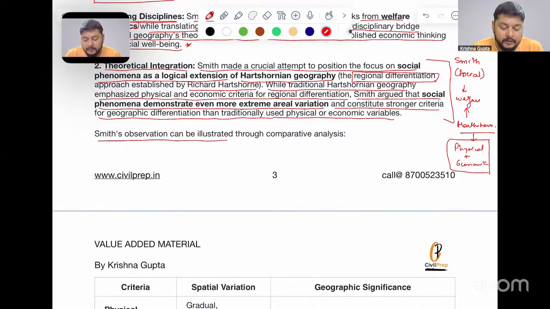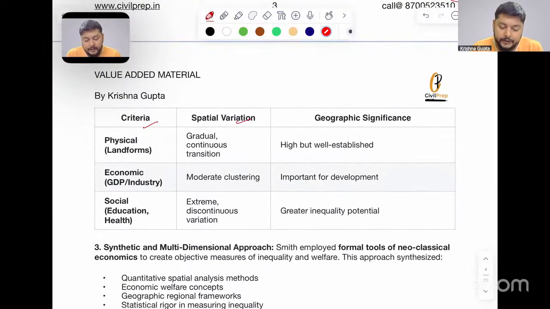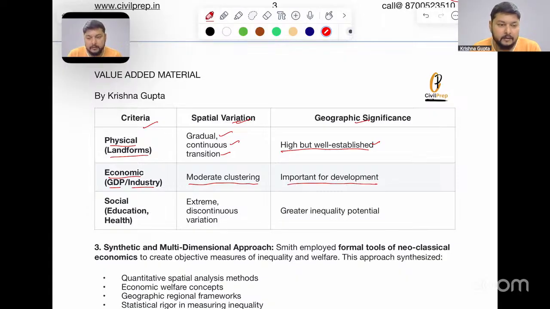Then Smith's observation can be illustrated through a comparative analysis. Criteria, spatial variation, and geographic significance. Physical, that is landforms, is gradual, continuous, with transition; high but well established here. Economic, with respect to GDP or industry, shows moderate clustering over space, important for developmental understanding. Then social, that is education and health, is extremely variable in space. Discontinuous variation is also seen over space. Here, the greater inequality potential is looked upon from welfare geography.